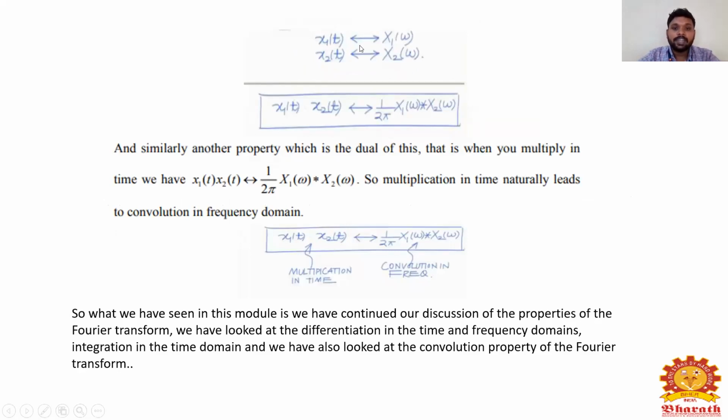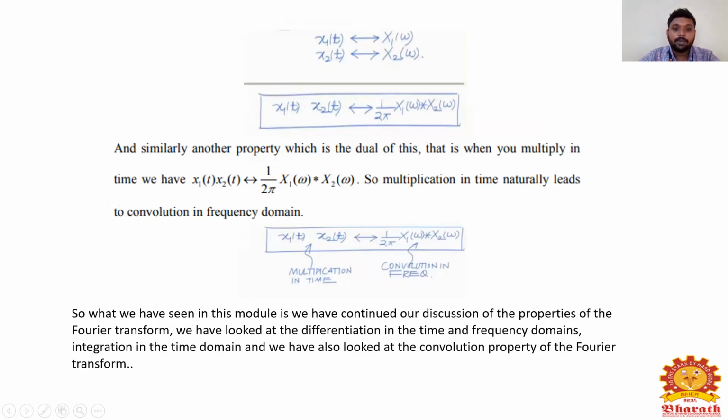So x1 of t has Fourier transform X1 of omega, and x2 of t gives X2 of omega.